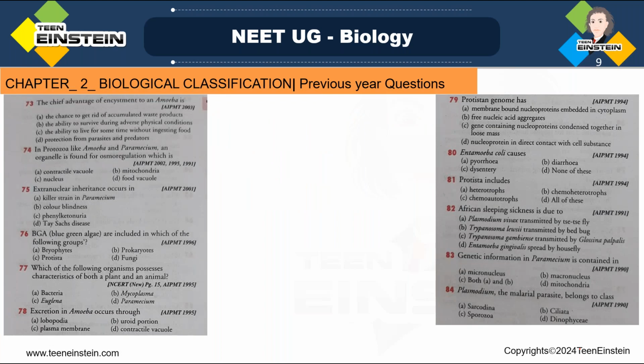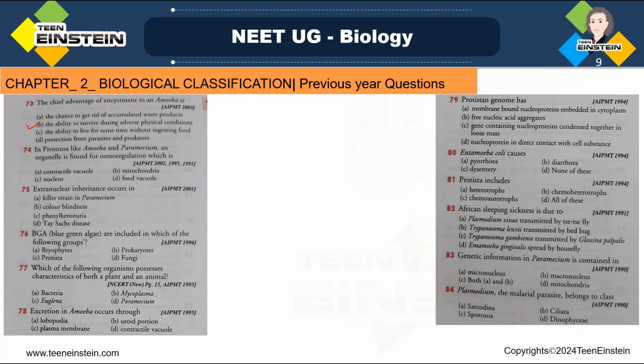Then question number 73, the chief advantage of encystment to an amoeba is, option A, the chance to get rid of accumulated waste products. Option B, ability to survive during adverse physical condition. Option C, the ability to live for some time without ingesting food. Option D, protection from parasites and predators. Okay, so question number 73, among the four options, option B is the right one.